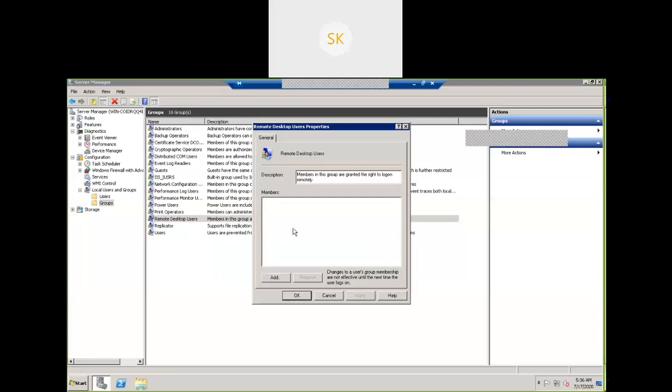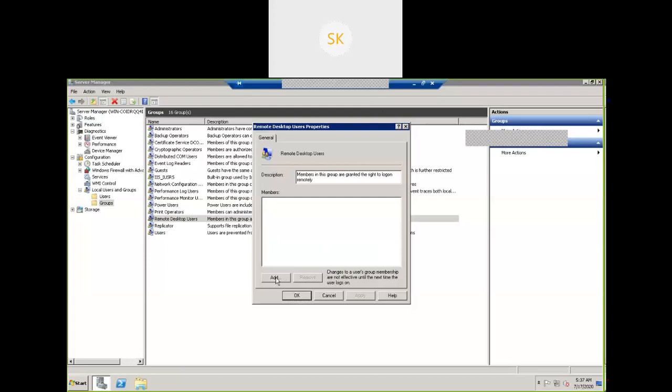Here, when I select a group, it is asking who my members are. Now I'm going to add user 1 here. Select add user 1. Click on add.